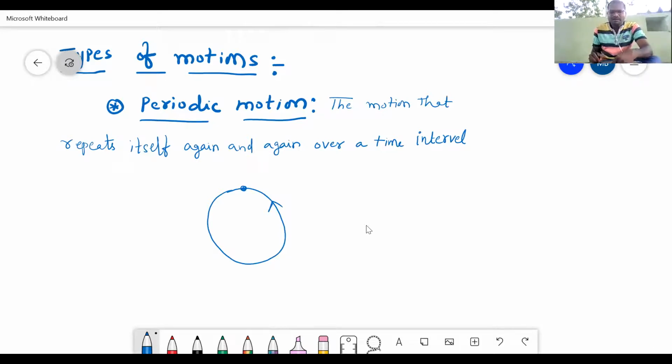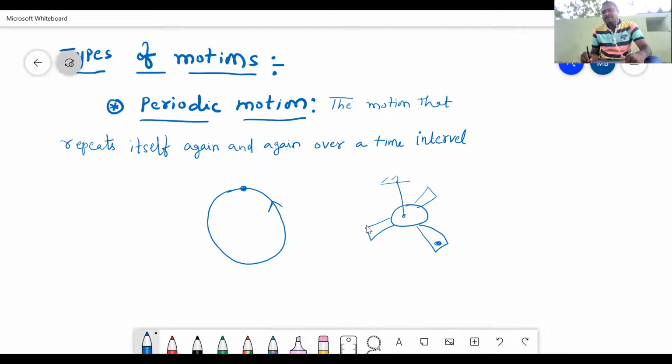Or take the wings of a fan. A particle on the wing of a fan moves in a circular motion and comes back to its original position after a regular interval of time. So it is a periodic motion.